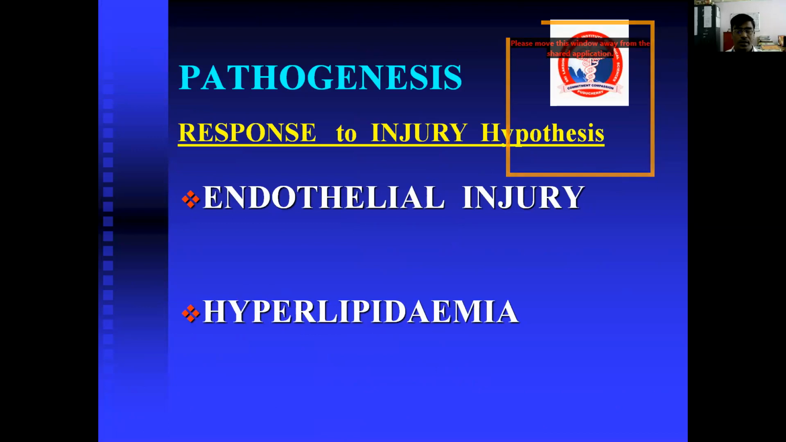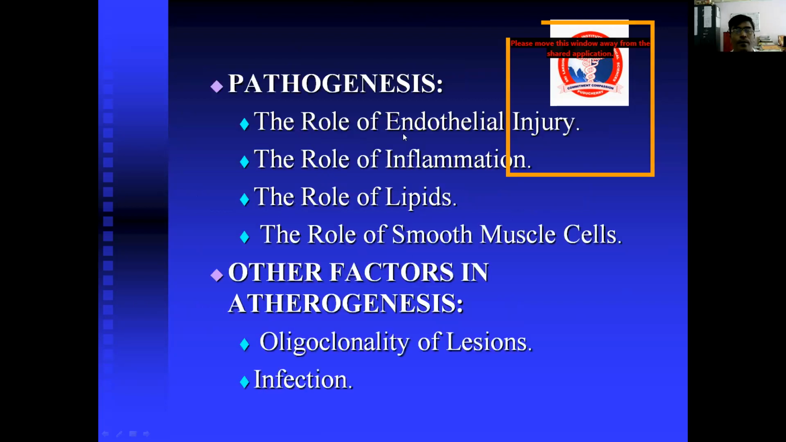So, what is the pathogenesis? How does atherosclerosis occur? It is nothing but the response to injury hypothesis. Okay, it's a response to injury. So there's an injury to the endothelium. Because of that injury, it shows some response. That response is that it accumulates some fibrofatty plaque, which is called atherosclerosis. So what are the injuries? Endothelial injury and hyperlipidemia. These are 2 types of injuries which occur in the endothelial cells.